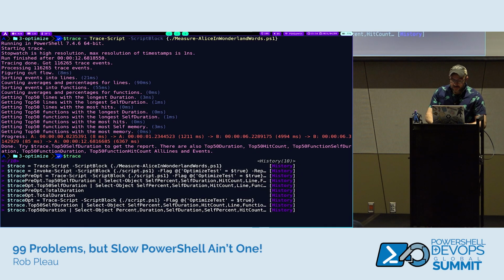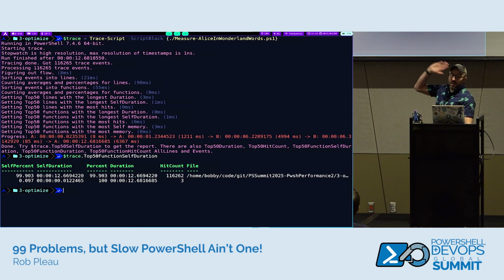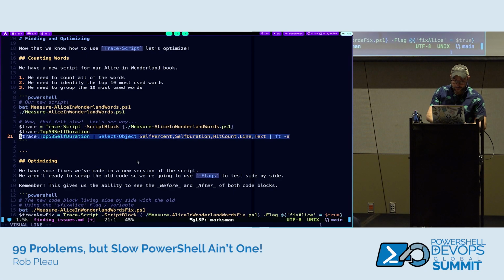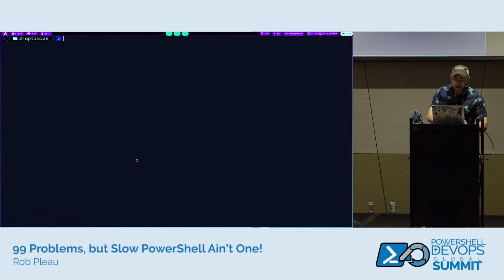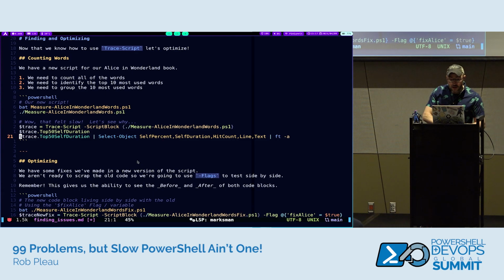And if you wanted to see what these look like, we only get the first few fields and it scrolls off the screen, which is why to look at the self duration, what parts of our Alice in Wonderland word parser were slow, this is more what I want, because I want to see the line, the text, the hit count. And again, as expected, 82.08% of the time, line 19, the plus equals, is the most problematic part. So if we want to optimize this, we should switch to a generic list or an array list. So now we can optimize it.